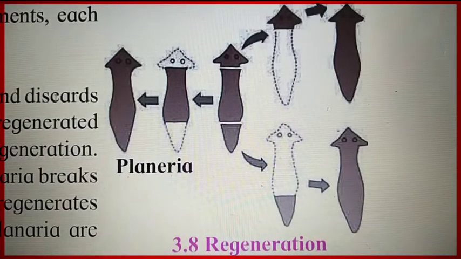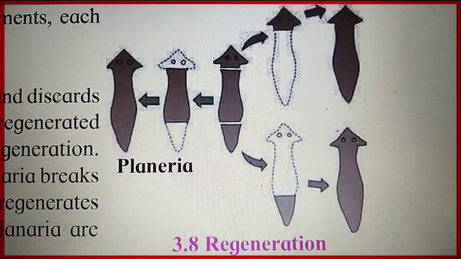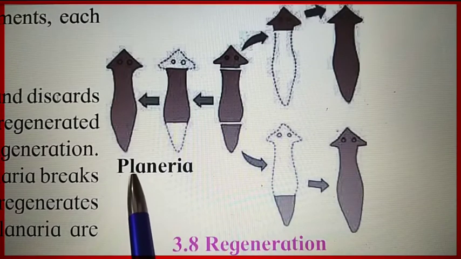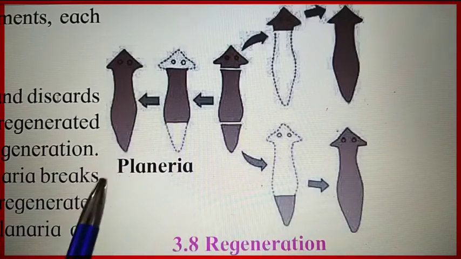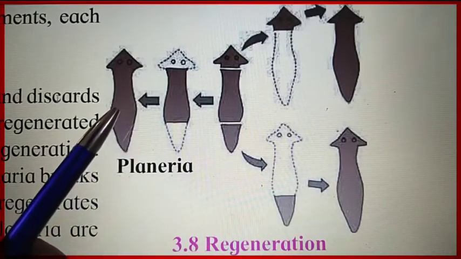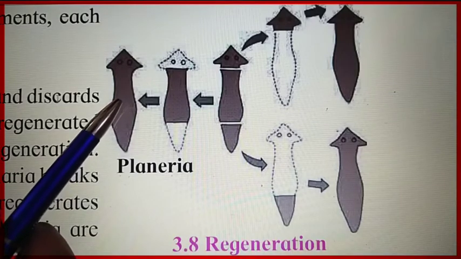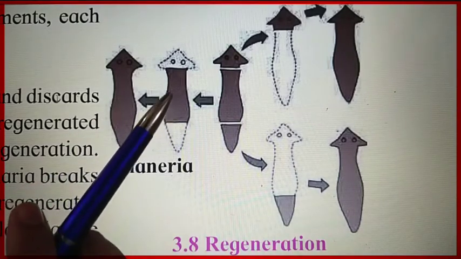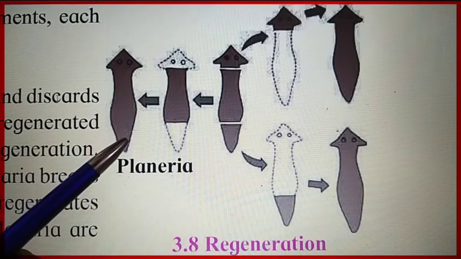Now we will continue with the next type of reproduction in organisms, which is regeneration, seen in planaria. Planaria divides its body. When planaria gets mature and full with nutrition, its body divides into different parts: this is the head region, this is the body region, and this is the tail region.